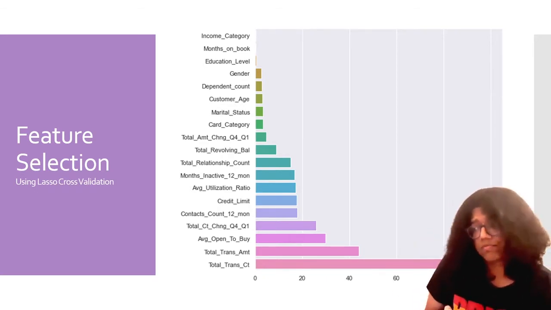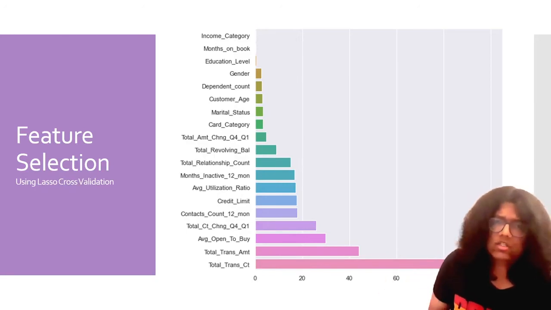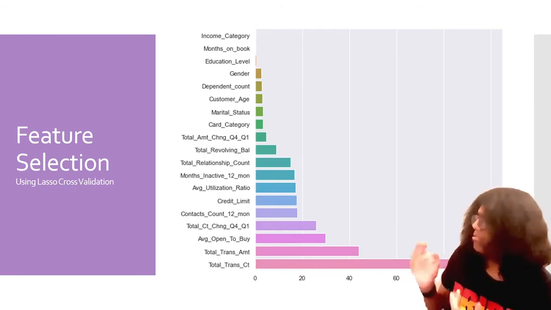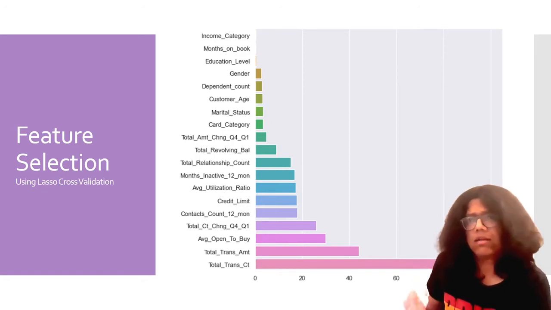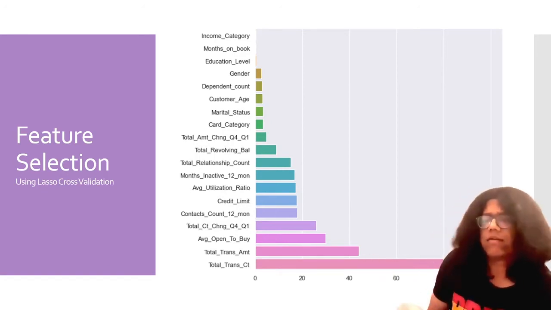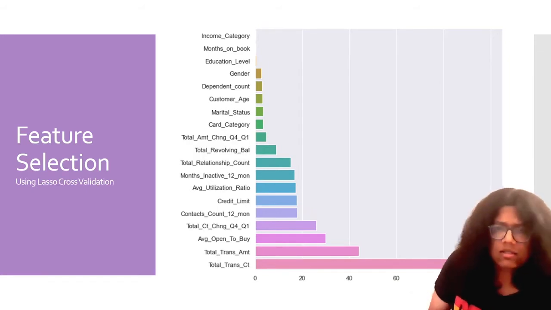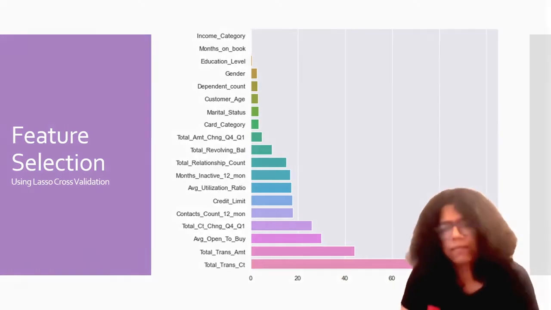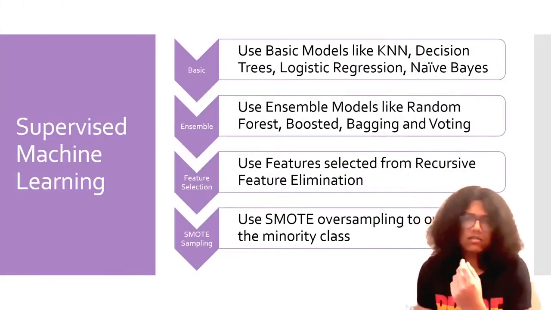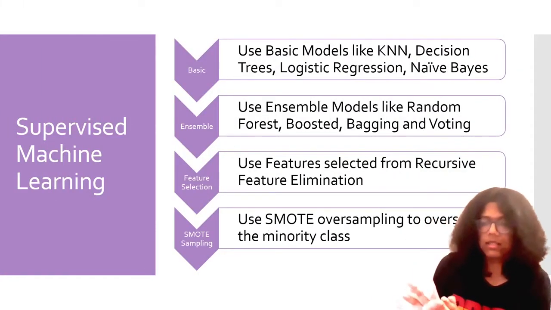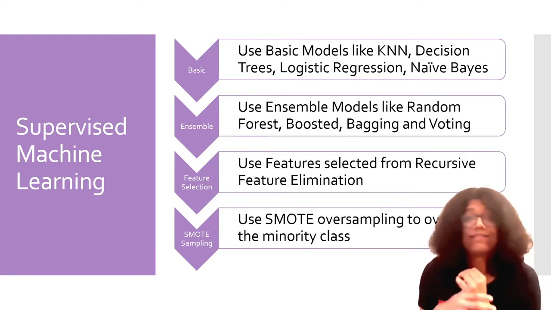It is another three-way method for feature selection where we recursively eliminate features until we are left with the best performing ones, and then we rank them and we can use them. So again, more on that will be in the report. That brings us to supervised machine learning, the actual classification part.